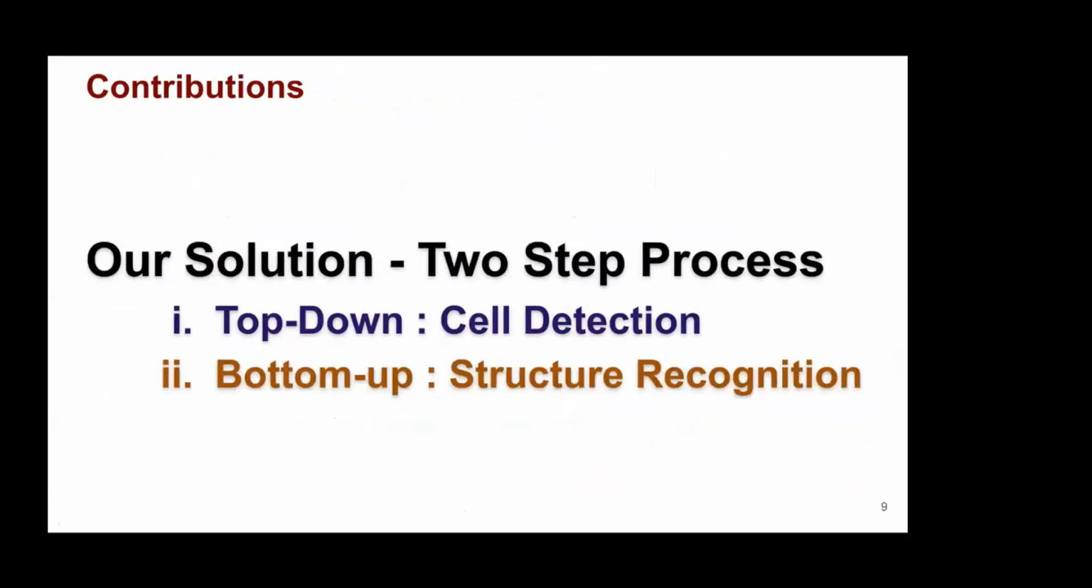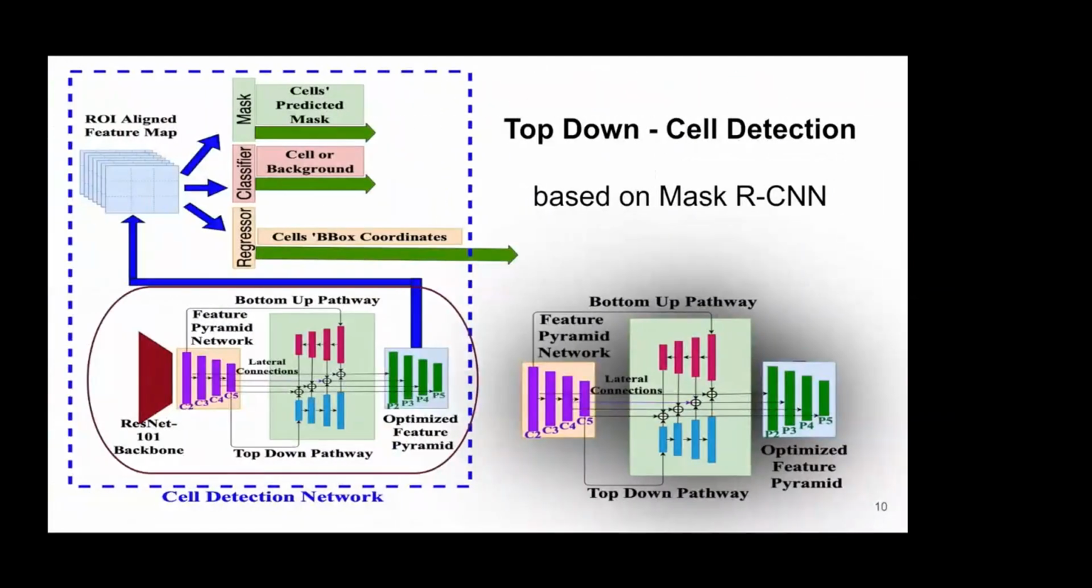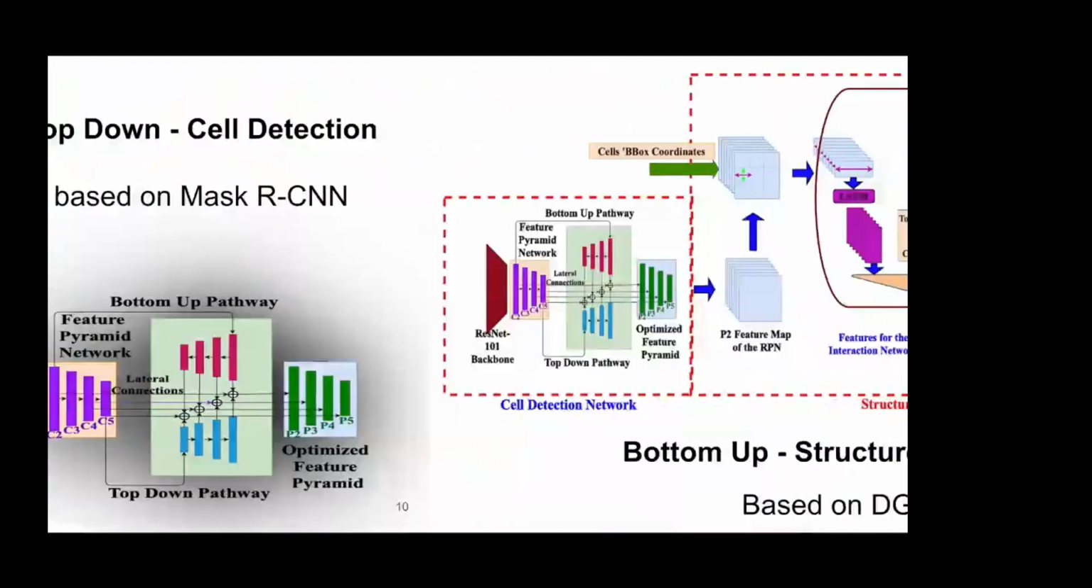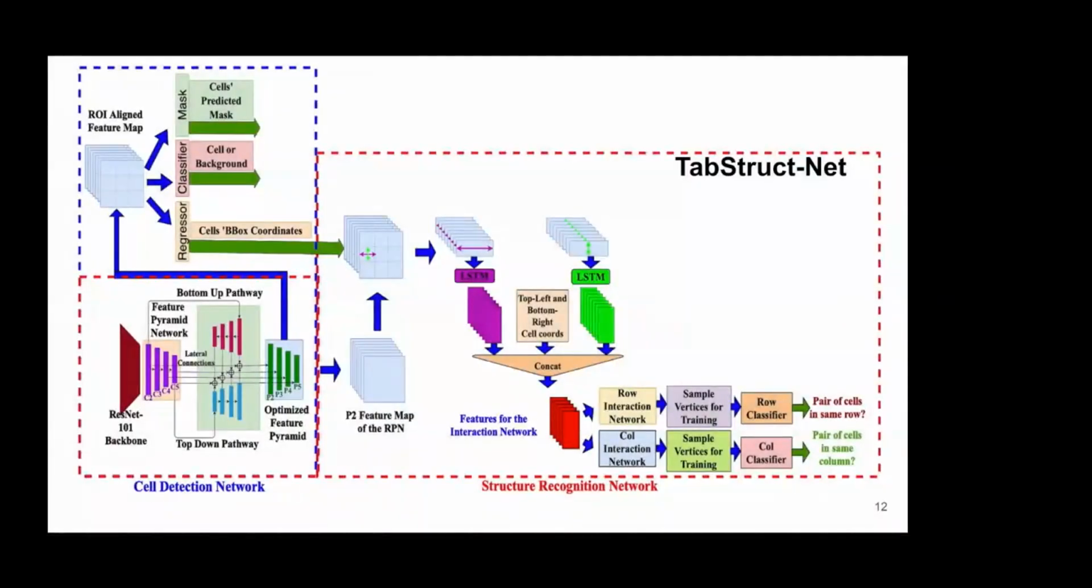We devised the problem as a combination of 2 steps, top-down and bottom-up. While we solve for cell detection using our enhanced version of Mask R-CNN, we formulate our structure recognition network based on the DGCNN architecture proposed by Qasim et al. TabStructNet puts these two together and allows for end-to-end training for cell detection and structure recognition, which allows for better capture of long-range row and column dependencies.